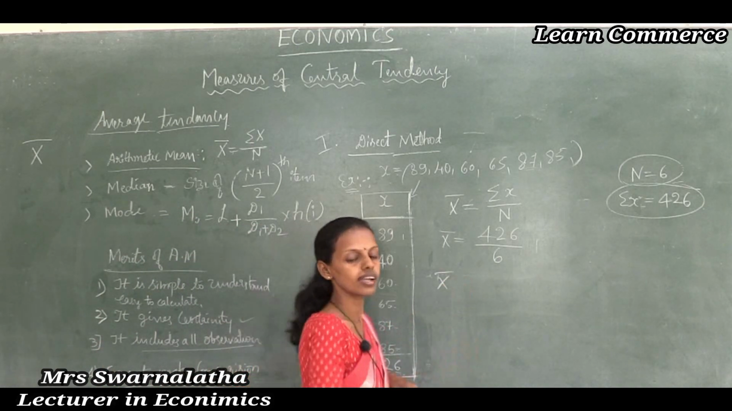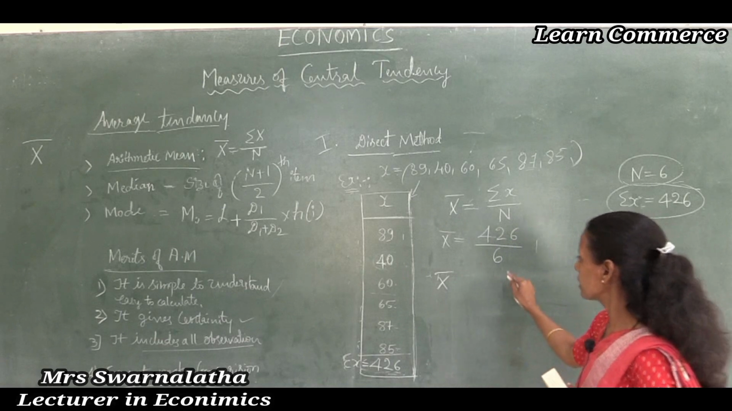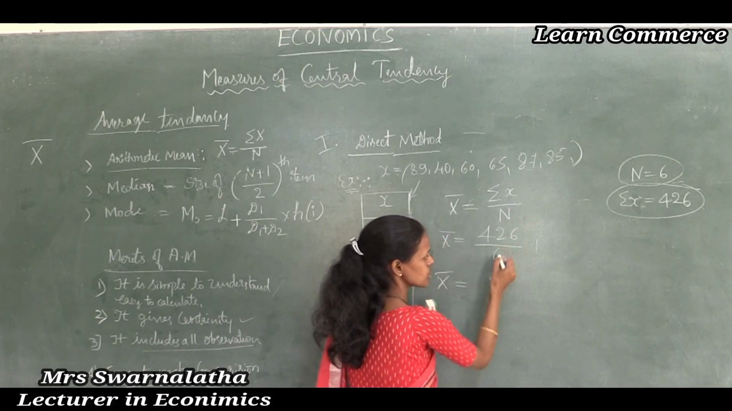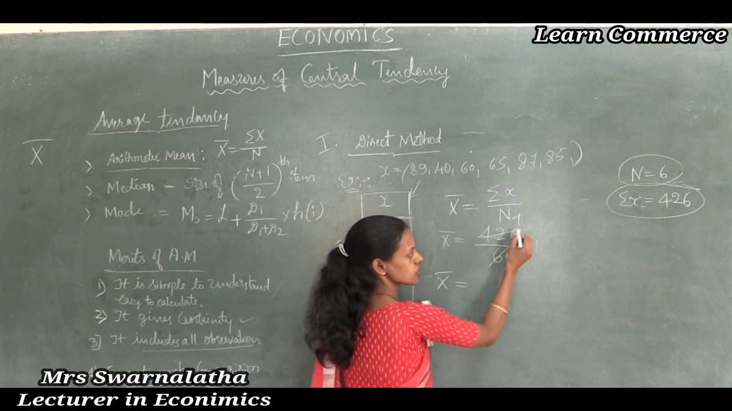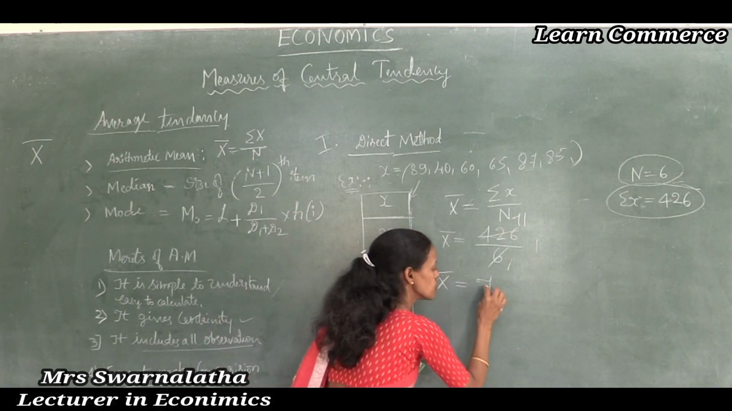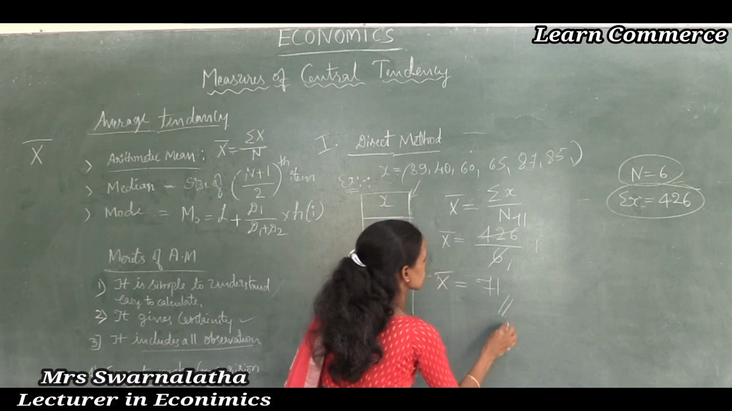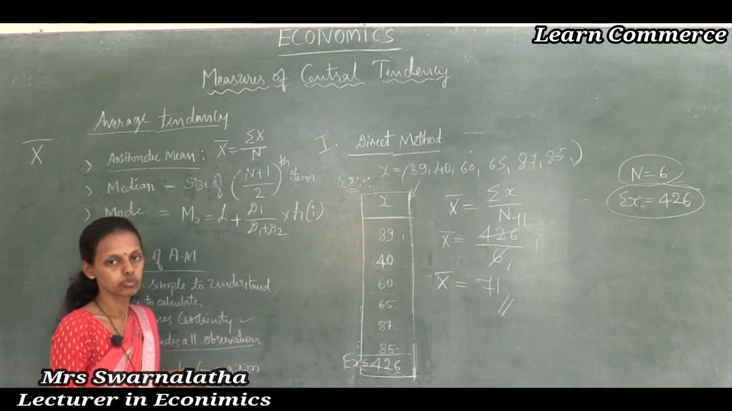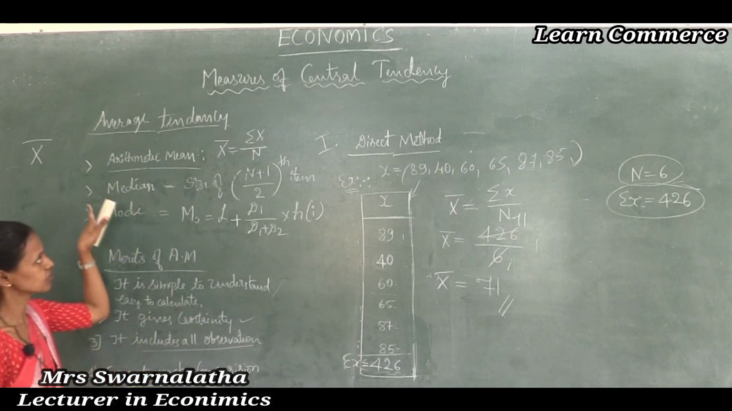Thus x bar is equal to, what is the final answer, that is 71. 6 sevens are 42, 6 ones are 6. Thus x bar, the average value, the arithmetic mean, is 71. X bar is 71. The direct method is a very simple method to calculate the arithmetic mean.